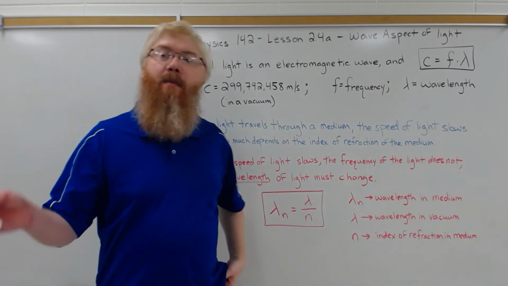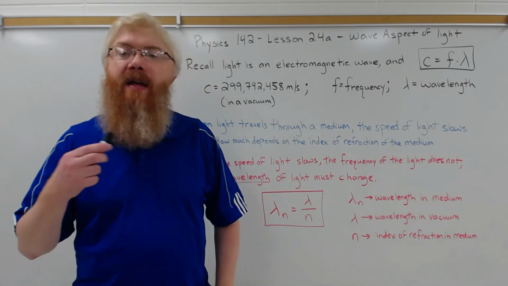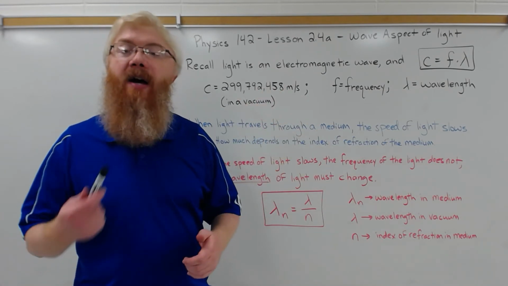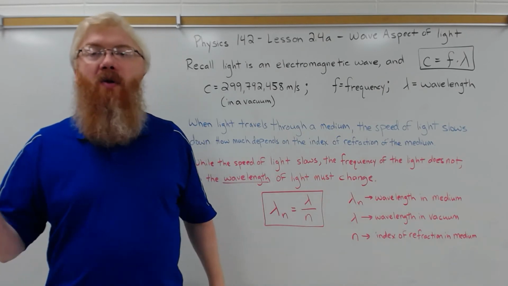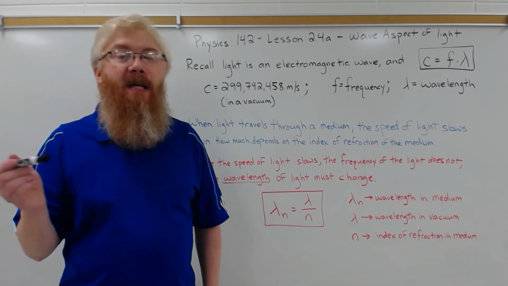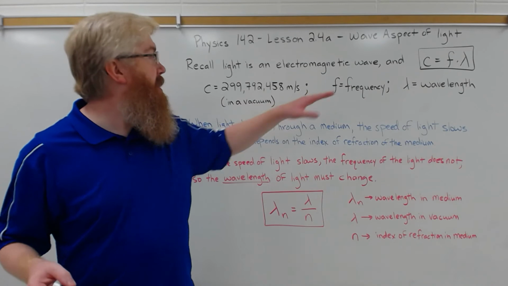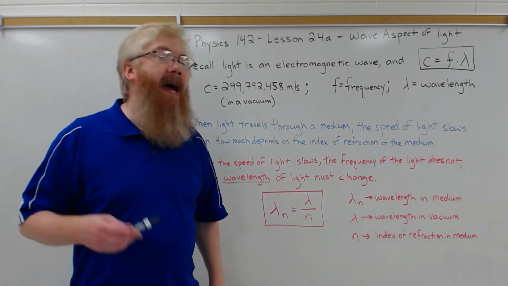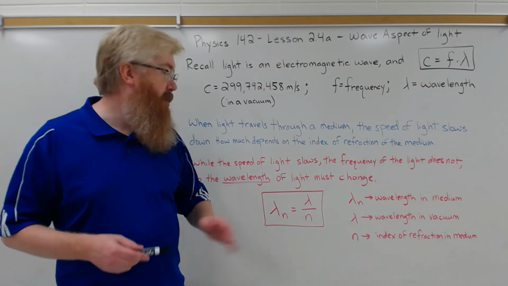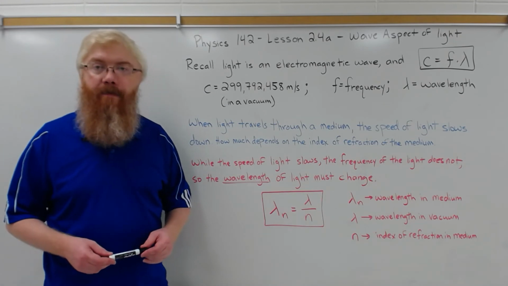Now remember, once it emerges from the diamond back into air, it speeds up again, and the wavelength goes back to close to what it was for a vacuum, because air has an index of refraction very close to 1. So light travels at different speeds in different mediums. As soon as it leaves the medium and enters the next medium, it immediately changes speed. It can speed back up or slow back down, but it can never exceed this cosmic speed limit. And likewise, as soon as it leaves or enters a medium, its wavelength changes. How much it changes depends on the index of refraction of the medium, and this equation gives you that relationship.